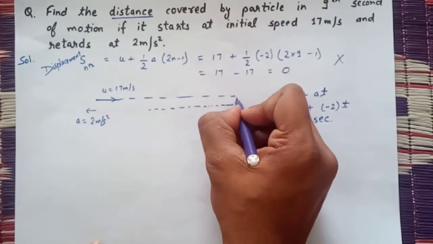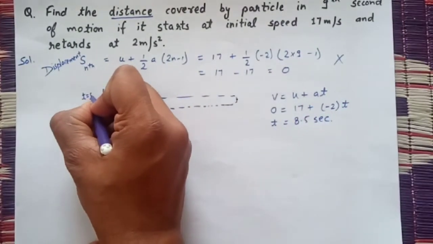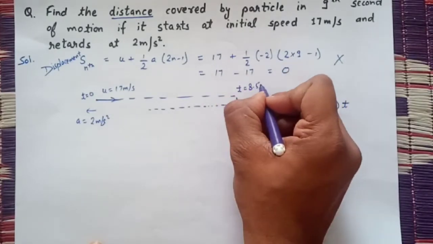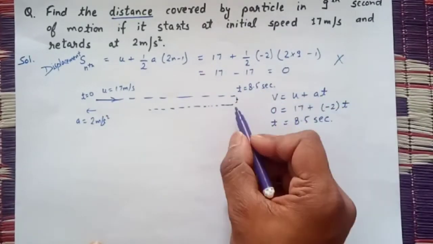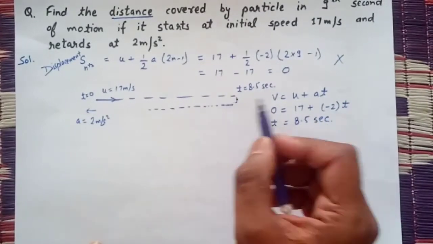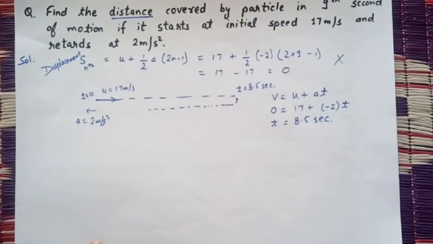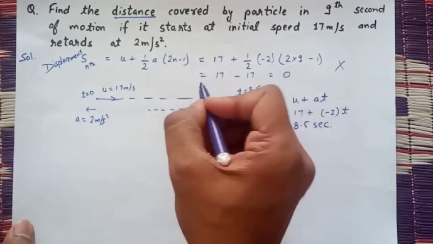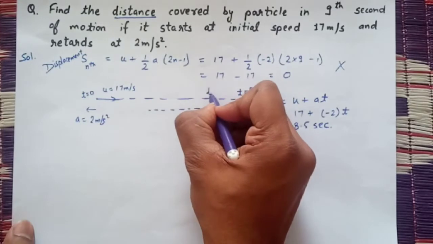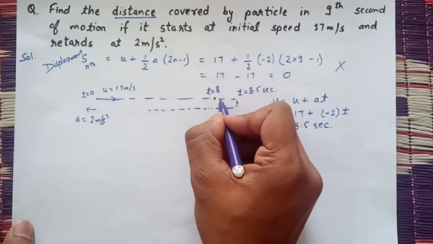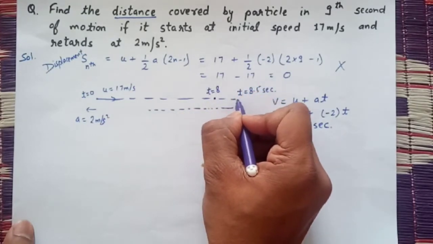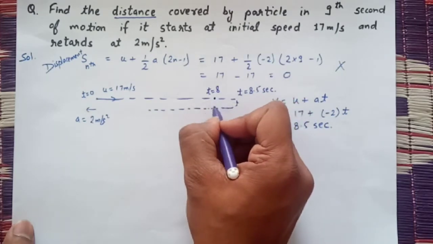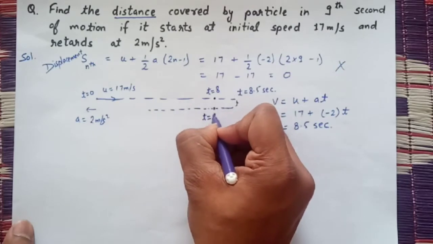So at time t is equals to 0, the object is starting, and at time t is equals to 8.5 seconds, its velocity becomes 0 and it turns back. Now this is time 8.5 second. This is time t is equals to 8 second, and in 0.5 second it went here, then in the next 0.5 second it will come to the same place, at t is equals to 9 second.